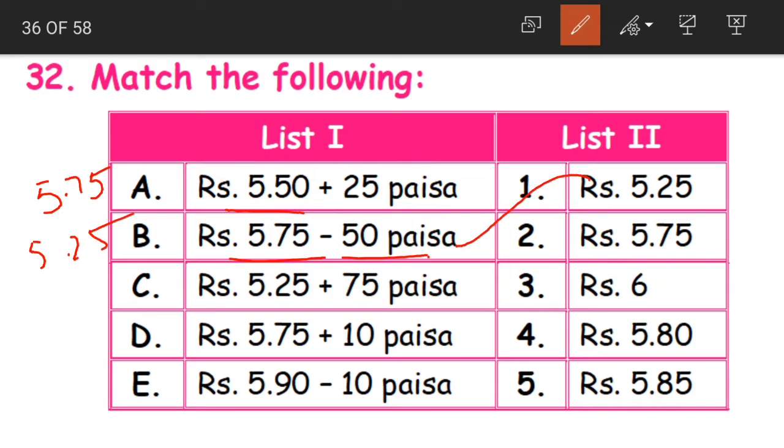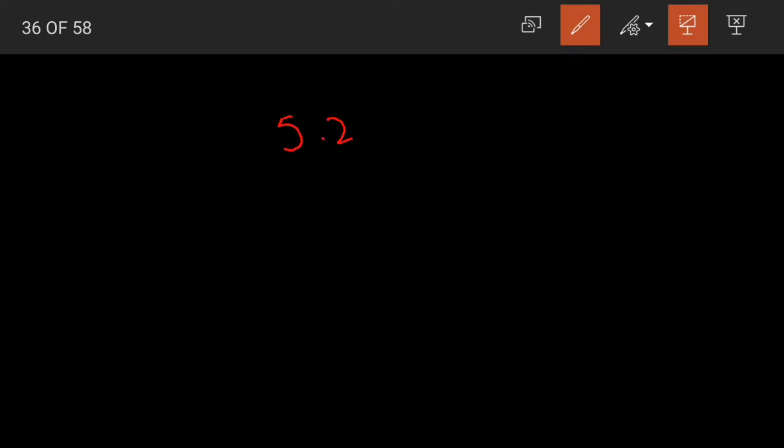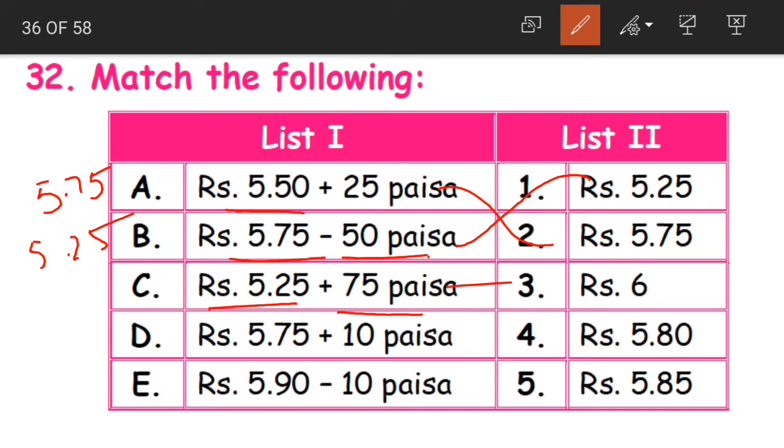Okay, this is 1 and option A will be, for A it would be 2. Now next, 5 rupees 25 paise plus 75 paise. 525 plus 75, it would be 6 rupees is our answer. So 3. Next, 5 rupees 75 paise plus 10 paise.